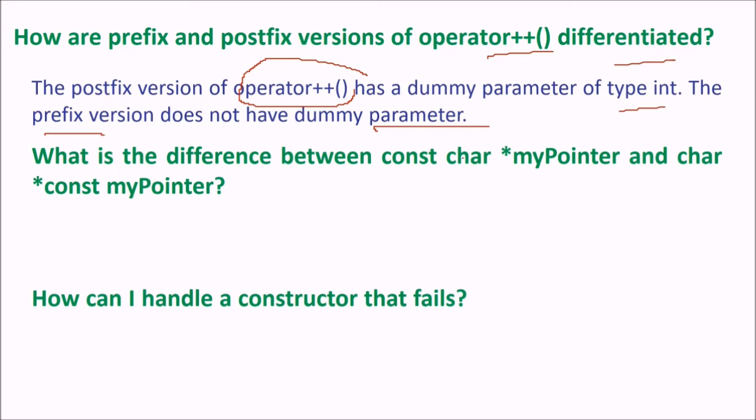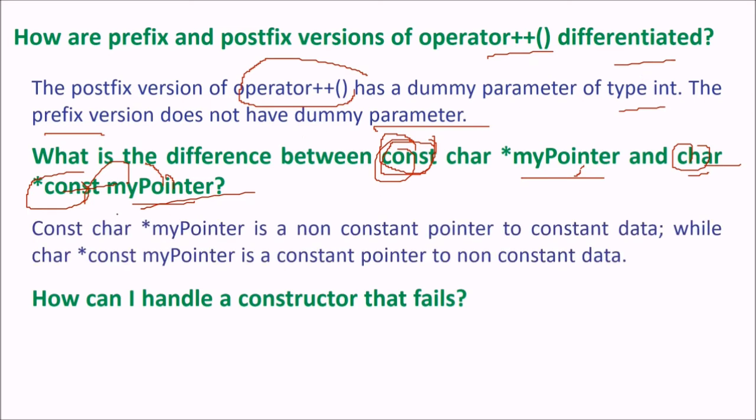What is the difference between const char star my pointer and char star const my pointer? You have a constant in one place and a constant in another. Both are character pointers, but the question is whether the value will be constant, or the pointer itself will be constant.